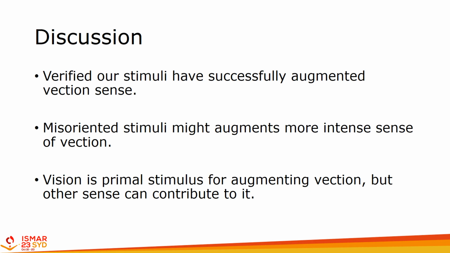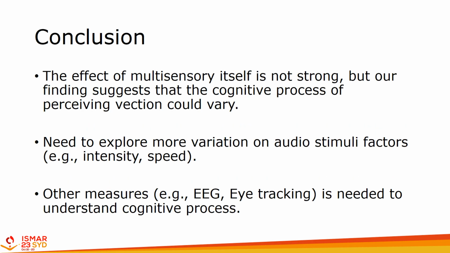In terms of the effects of multisensory stimuli, there was not much difference between no audio and congruent audio conditions due to the visual dominance effect. However, we found an interesting result that misoriented stimuli contributed to augmenting a more intense sense of vection. We conclude that the effects of multisensory stimuli themselves are not strong, but our findings of the motion concurrence effects between audiovisual stimuli suggest that the cognitive process of perceiving vection could vary.